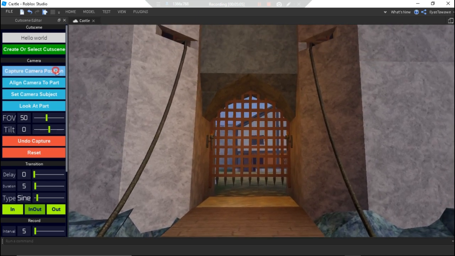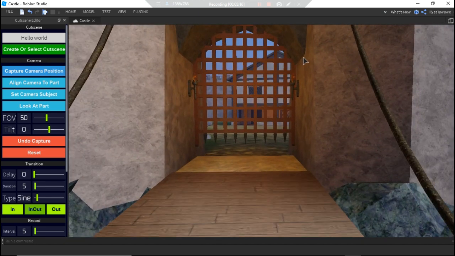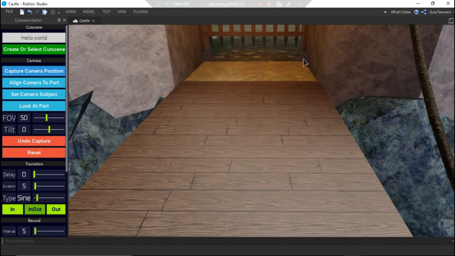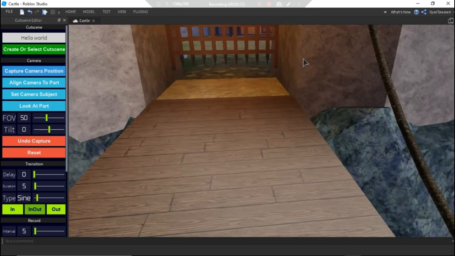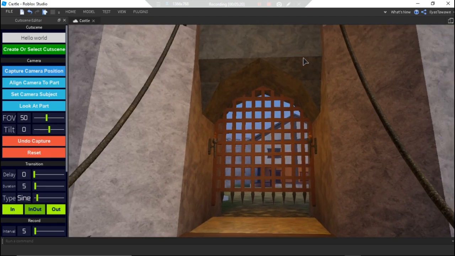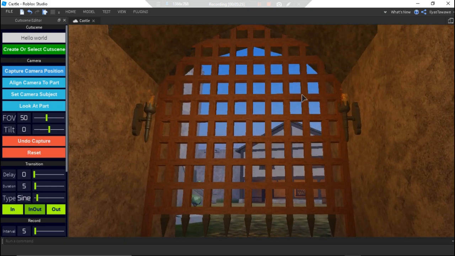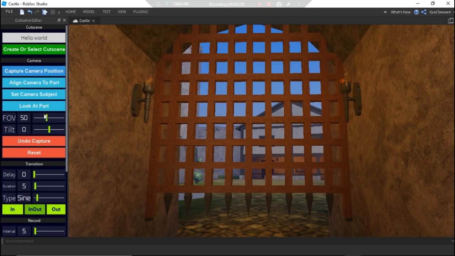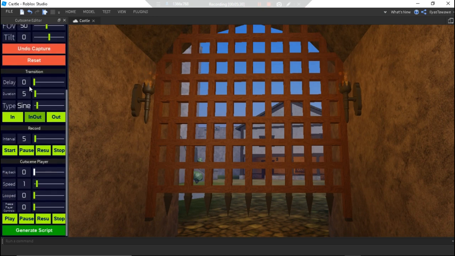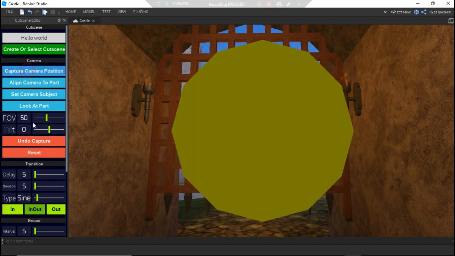By the way, I'll recreate this plugin later on because it has some bugs. It's my first plugin actually, the first plugin that I made in my entire career. It was a really frustrating experience, but still it was one of the best experiences I ever had. There is some lack of documentation in Roblox, so that's kind of bad, but it's okay. So delay 5, because I want it to stay here 5 seconds before going on into the next one.